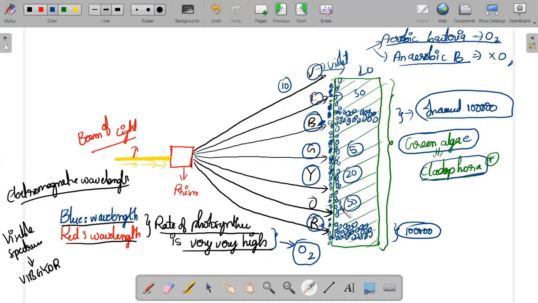But at the blue area and the red area, as the rate of photosynthesis is very high, the photosynthesis will increase very instantaneously, and at the same time the end product oxygen is also produced heavily in the blue and red areas. So heavy oxygen means the bacteria present in these areas can increase their number. That is the reason why in the blue and red areas you can clearly see the bacteria is very high in number, and in the remaining areas the bacterial growth is not that much up to the mark of the blue and red areas.